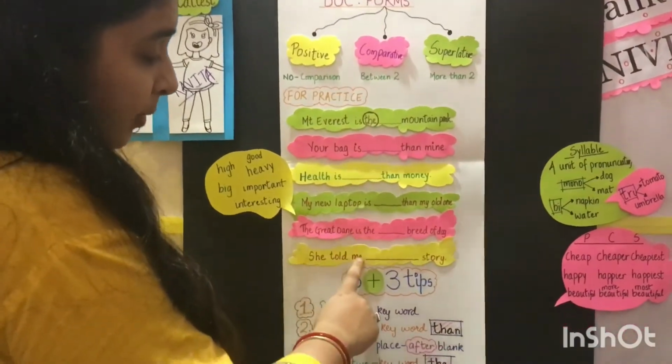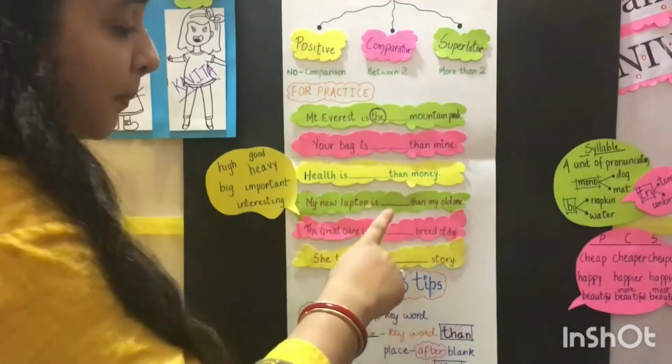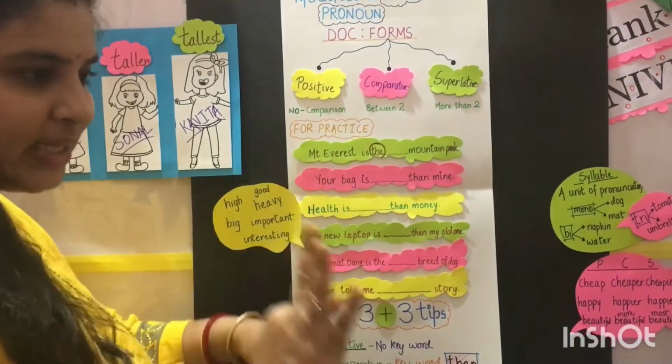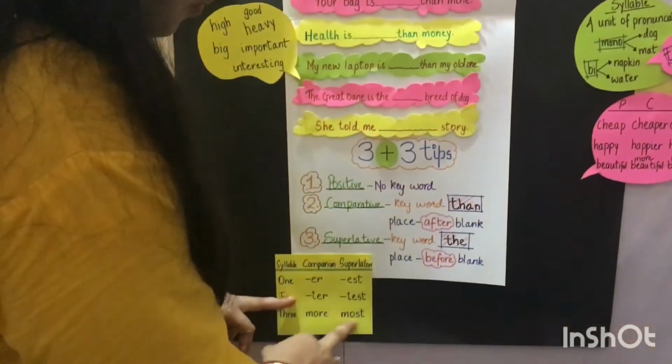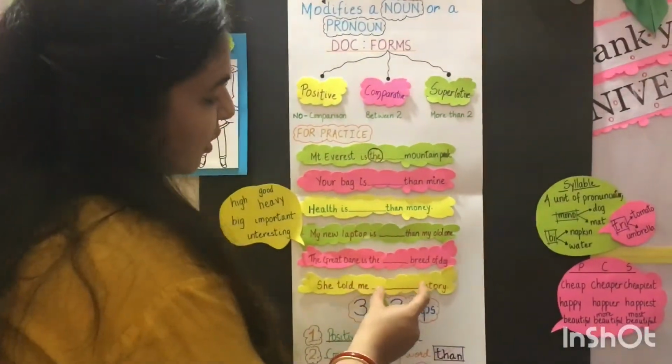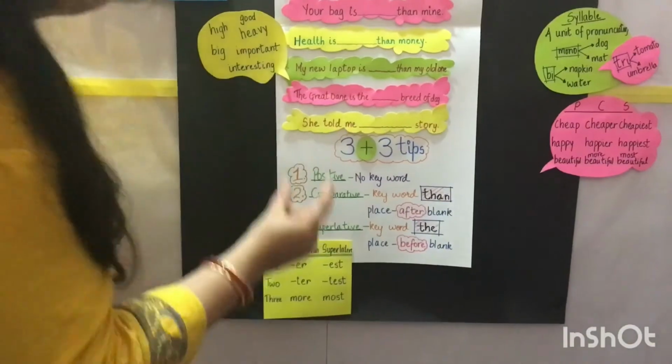She told me the most interesting story आएगा, because interesting has three syllables, superlative degree, most. Now you will feel कि आपने यहाँ पे superlative degree ही क्यों लिया, comparative क्यों नहीं लिया?